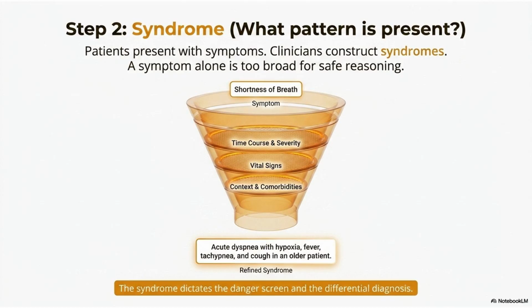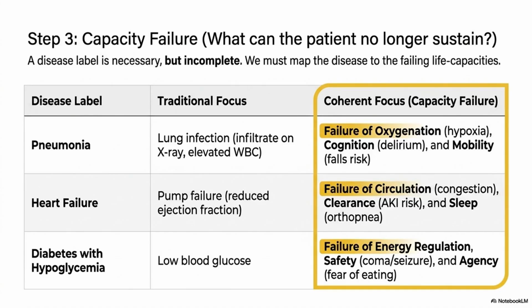Step 2 involves recognizing syndromes from symptoms. Clinicians construct syndromes to guide safe reasoning, focusing on patterns and comorbidities. Step 3 focuses on capacity failure, mapping diseases to failing life capacities. This approach goes beyond traditional disease labels to address what the patient can no longer sustain.